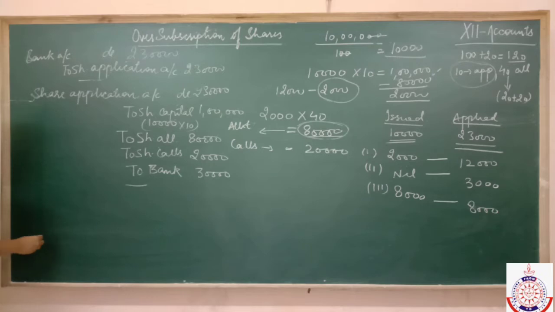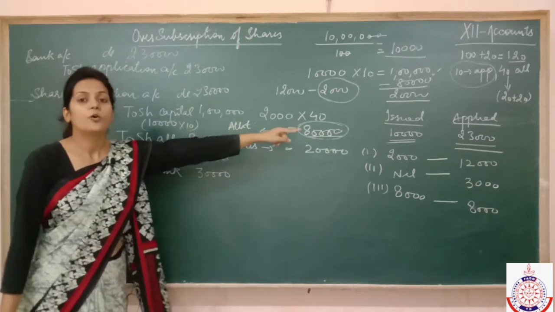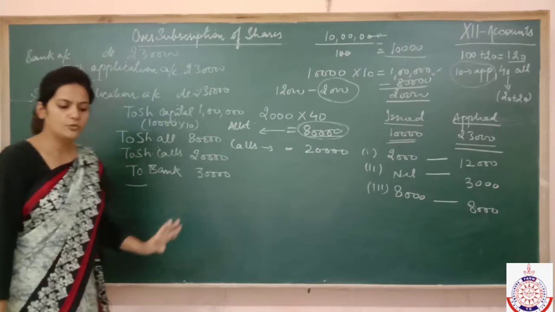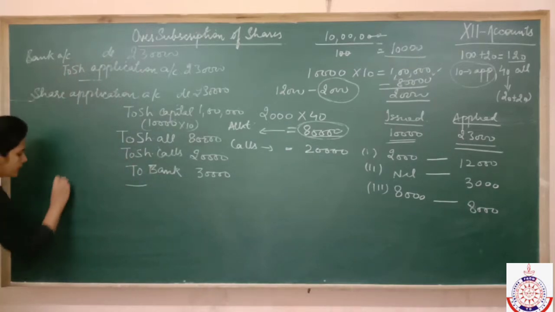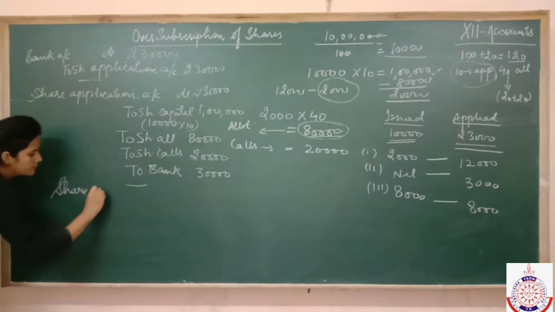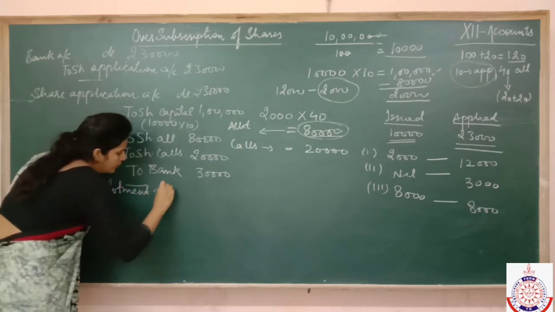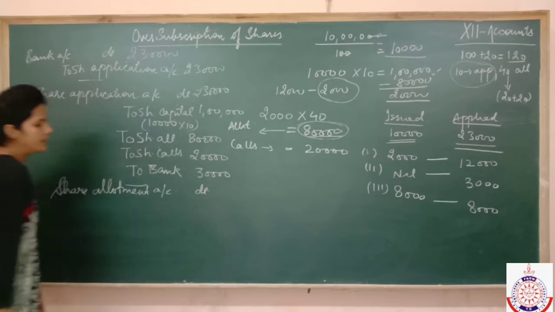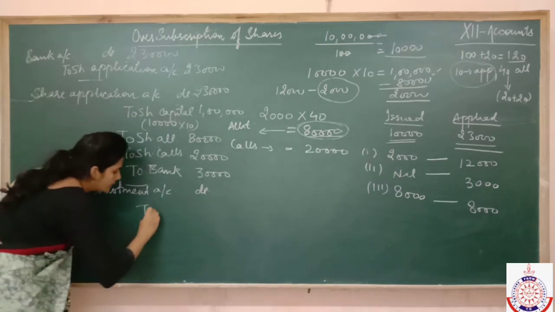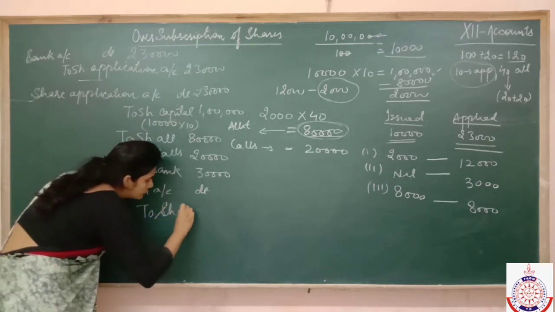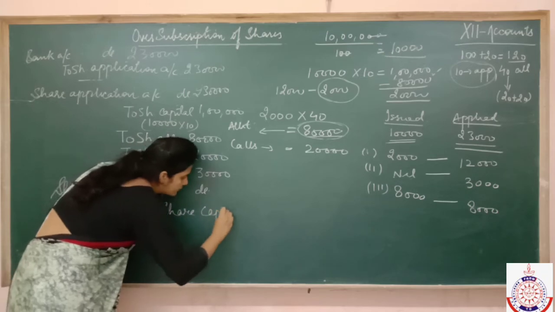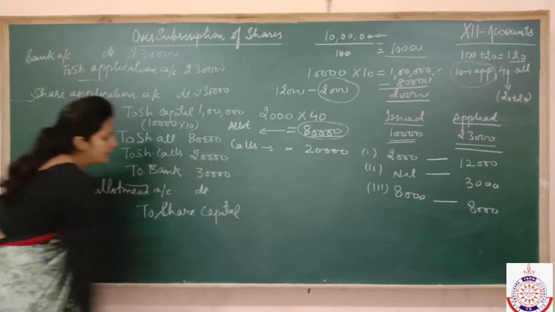Now come to the next entry. Next entry is allotment due. Now shares you have allotted, how many? Only 10,000. You have allotted, no? So pass the entry. Share allotment account debit to share capital.